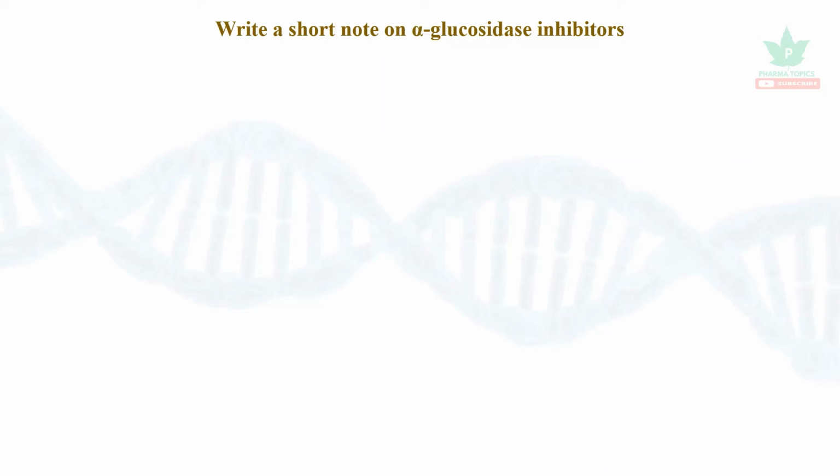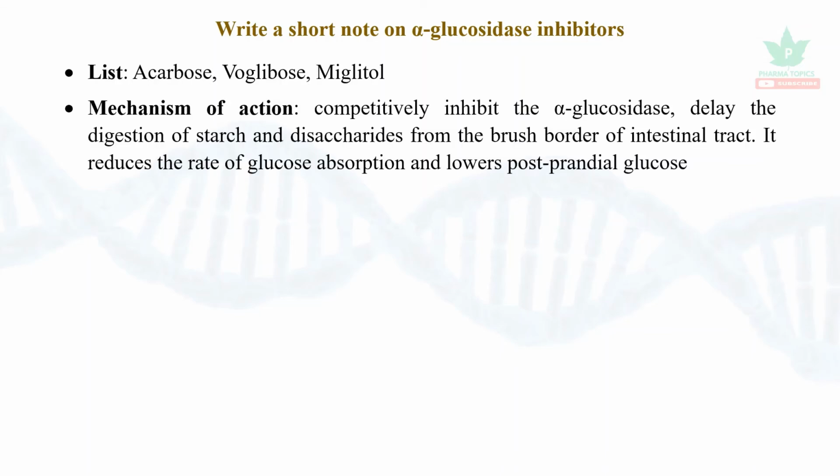Next is alpha glucosidase inhibitors. The list is acarbose, voglibose, and miglitol. Mechanism: they competitively inhibit the alpha glucosidase, delay the digestion of starch and disaccharides from the brush border of intestinal tract. It reduces the rate of glucose absorption and lowers postprandial glucose.